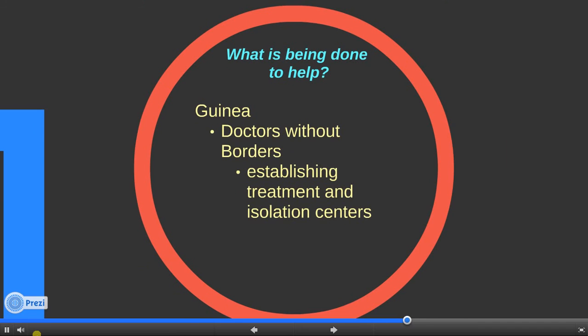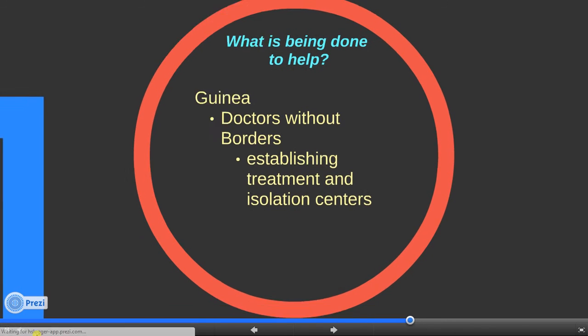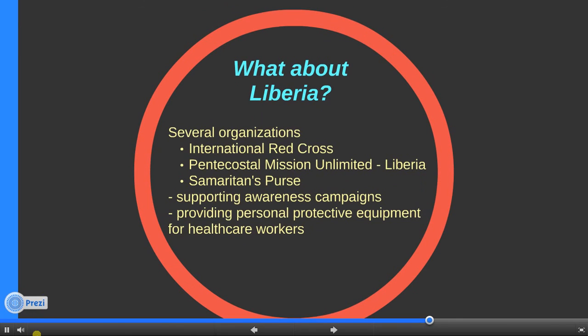Even though we cannot yet treat the devastation, what is being done? In Guinea, Doctors Without Borders have been helping the Ministry of Health establish treatment and isolation centers in the epicenter of the outbreak. What about in Liberia? Here, there are 3 organizations putting an effort to help prevent infection from continuing. These organizations are the International Red Cross, the Pentecostal Mission Unlimited Liberia, and the Samaritan's Purse. These groups are helping to provide awareness campaigns across the nation and also provide personal protective equipment for healthcare workers.